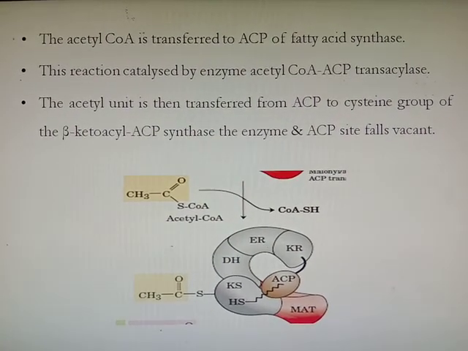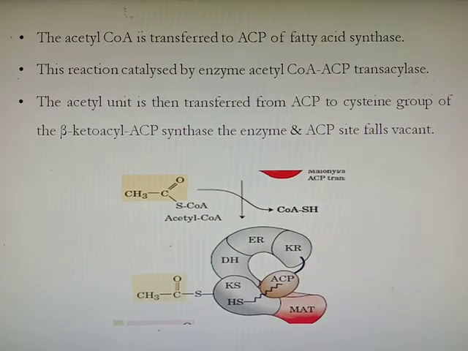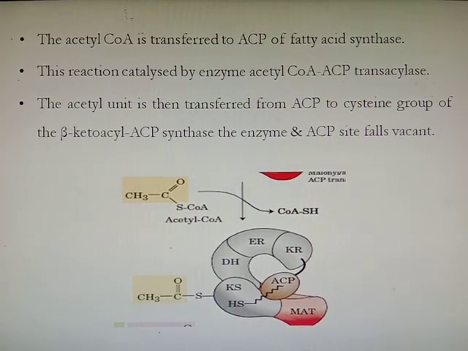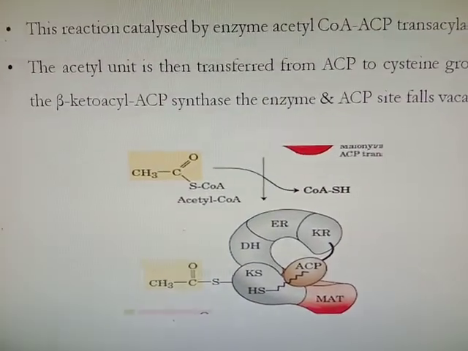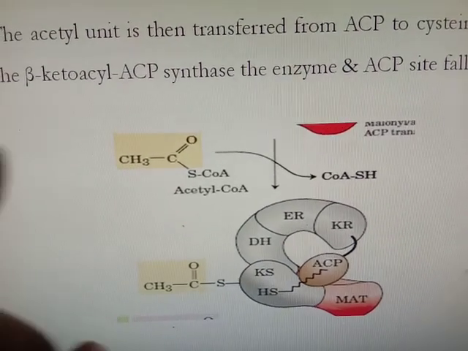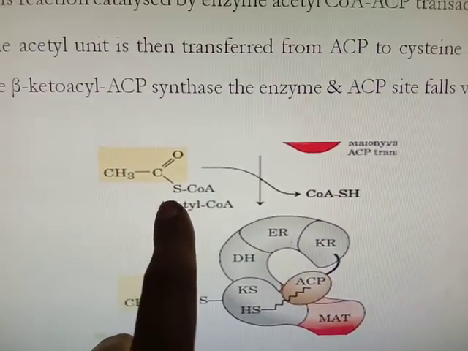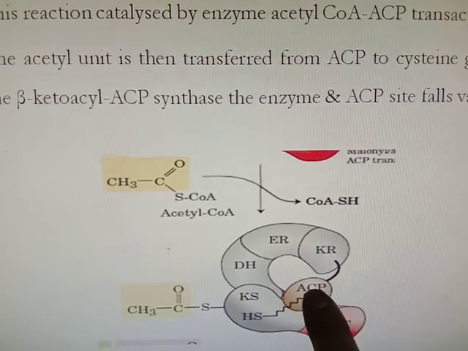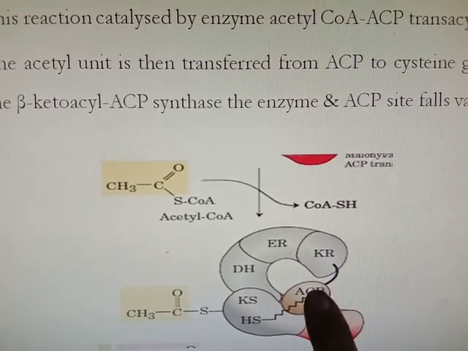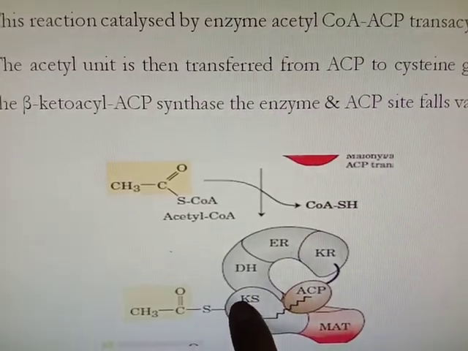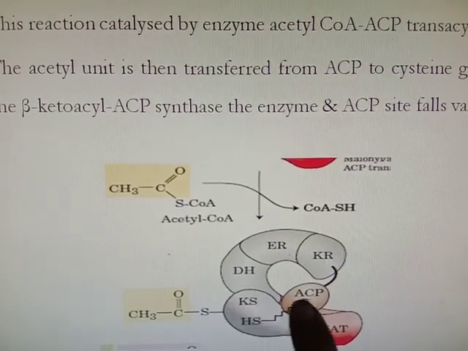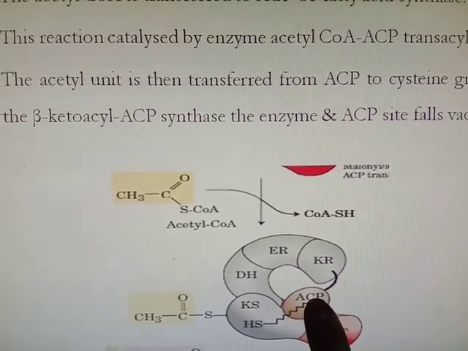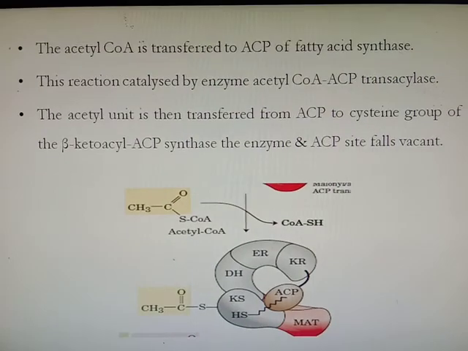Then the acyl carrier protein will fall vacant. So see here, acetyl coenzyme A will be first transferred to acyl carrier protein. Then from acyl carrier protein it will be transferred to ketoacyl synthase. So this ACP will fall vacant in first step.